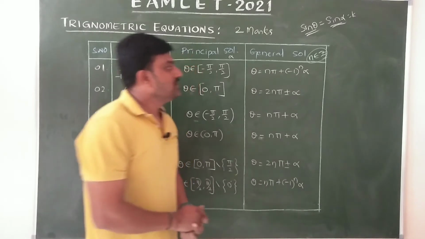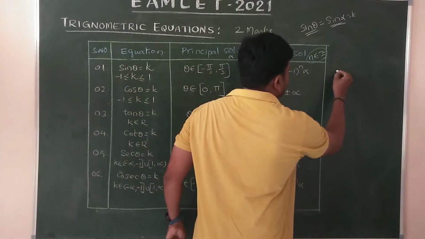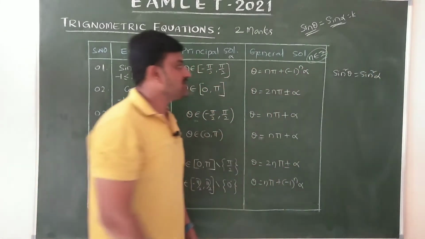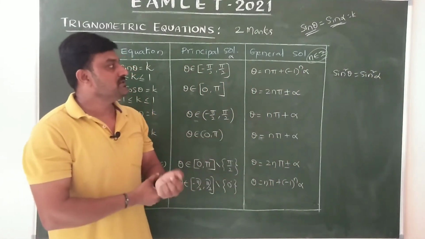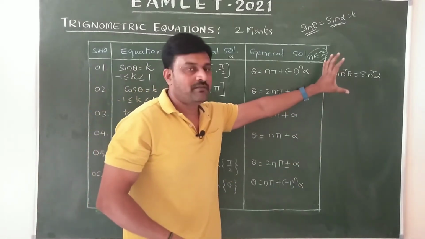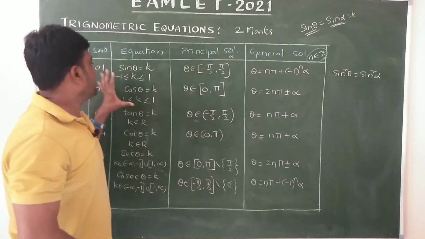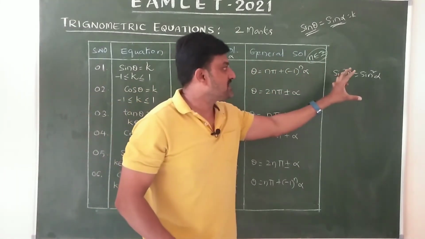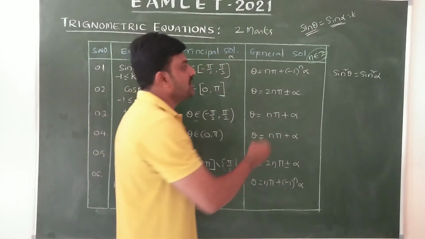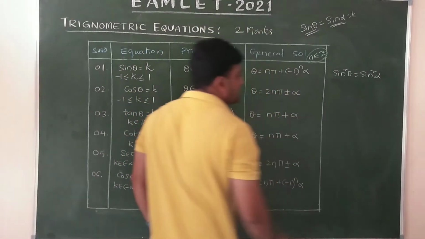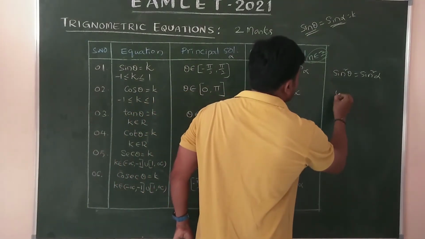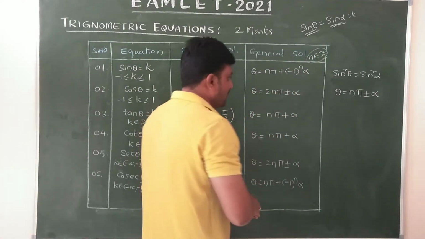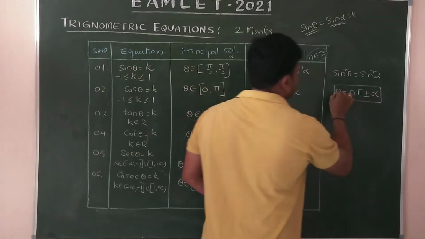We also have more equations like sin square theta equals sin square alpha, cos square theta equals cos square alpha, tan square theta equals tan square alpha. For this type of equations we cannot apply these general solutions. For square functions we have a separate general solution: theta equals n pi plus or minus alpha.